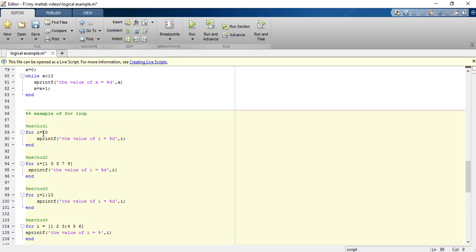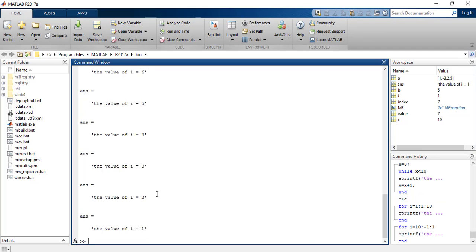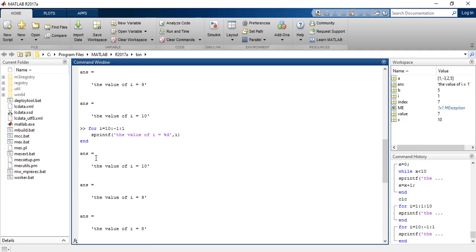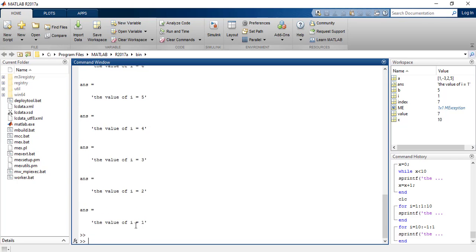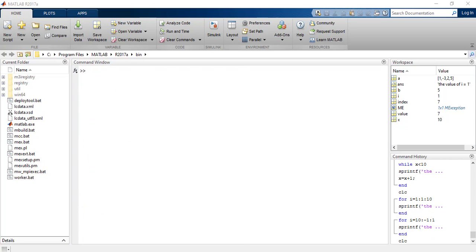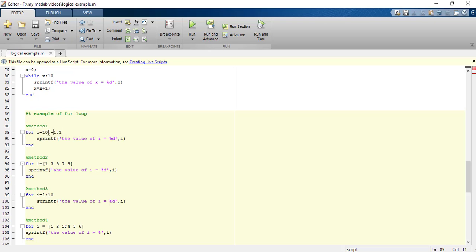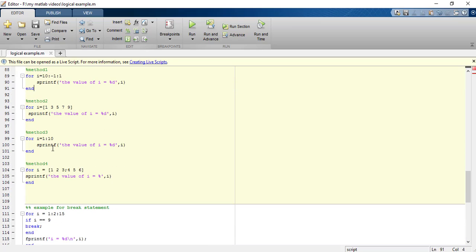The starting value can be 10 and I want to go till 1, so the increment in this case will be negative, or you can say it will be a decrement in value. So in this case you can see now the program ran from 10 to 1. So you can write an incrementing loop or a decrementing loop. Both ways the method is the same.